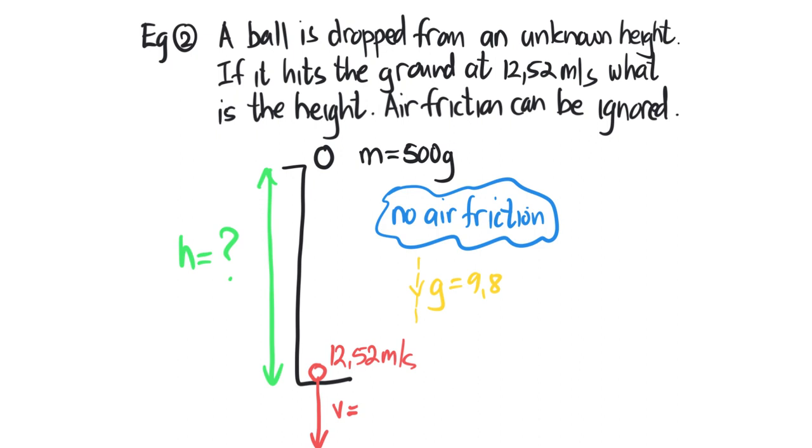Please note that the mass has been given to you in grams, so it's going to need to be converted to kilograms. And we have given you the velocity in meters per second, so this should actually be here, 12,52 meters per second. Seems to have moved from earlier.